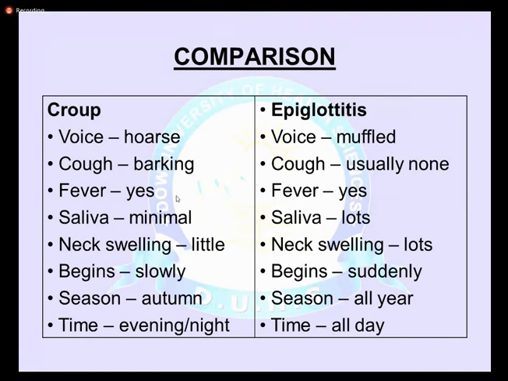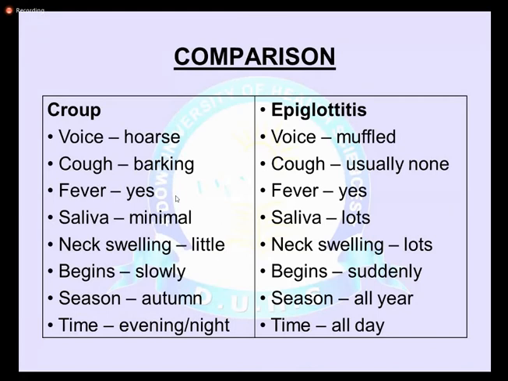And when you compare a child who has croup with epiglottitis, the comparison shows that children with croup usually have a hoarse, husky voice, whereas in epiglottitis they usually have a muffled voice. Cough is of the barking type in croup, whereas in epiglottitis they usually do not have cough, but the fever is of high grade, more than 103 degrees, in case of epiglottitis, while in croup they usually have mild fever. Fever is there, but usually mild.